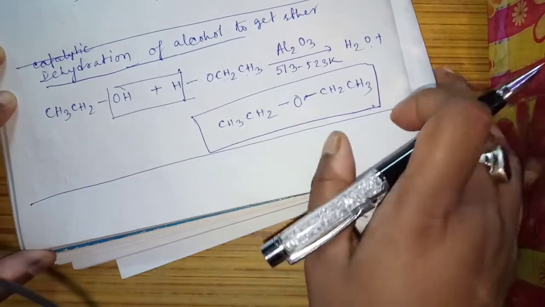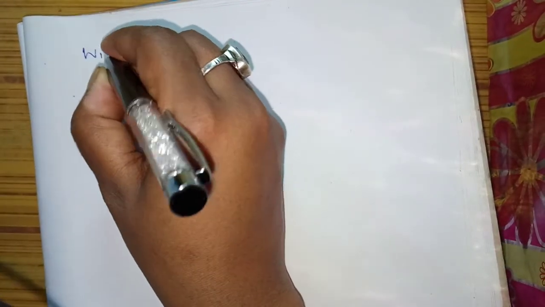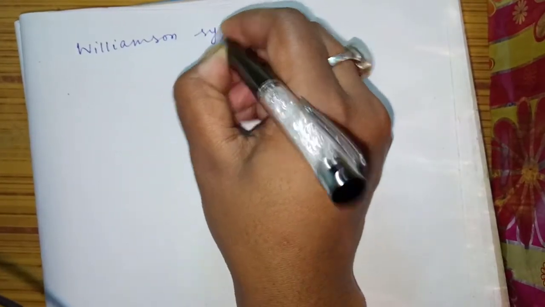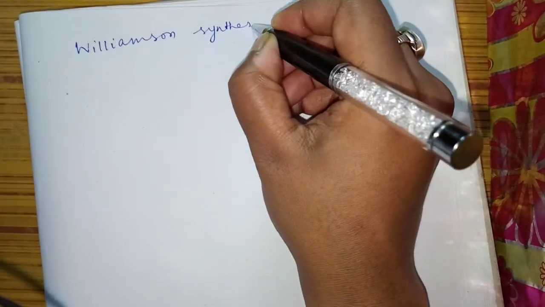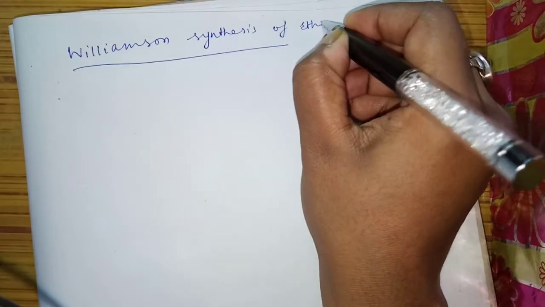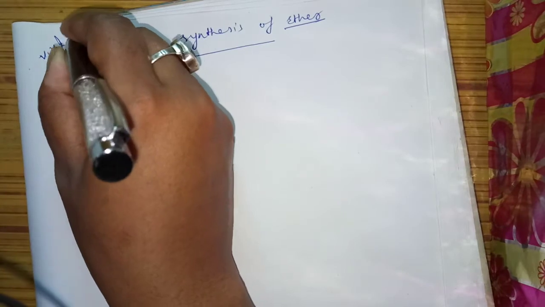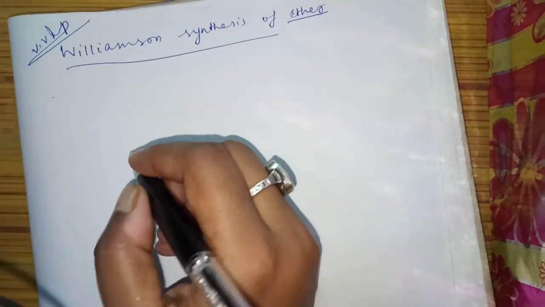Okay. Now a very important reaction we are going to discuss. This is the Williamson synthesis. Williamson synthesis of what? Of ether. This is a very important reaction, Williamson. Very, very important. Now what is the actual method?